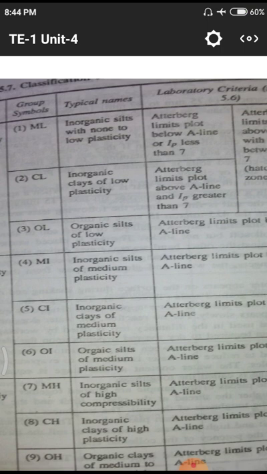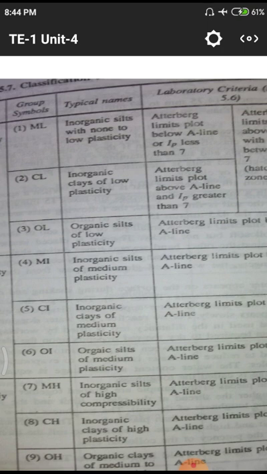Second is CL, inorganic clays with low plasticity. Third is OL, where O normally means organic matter: organic silts with low plasticity.